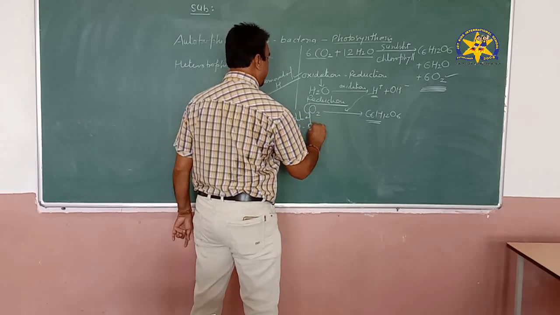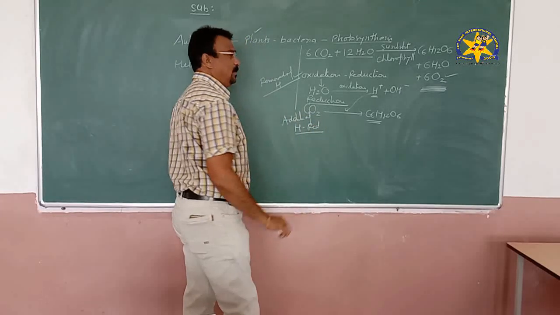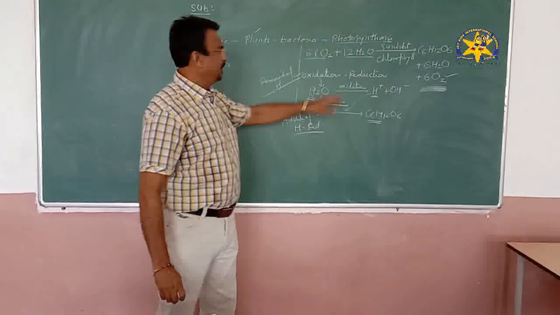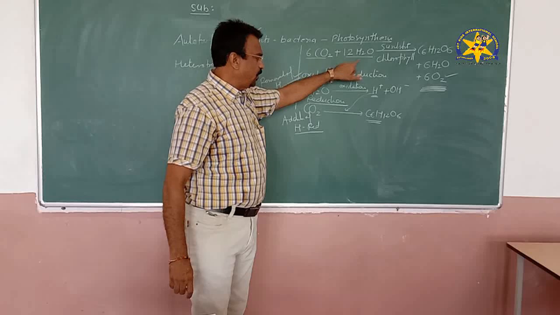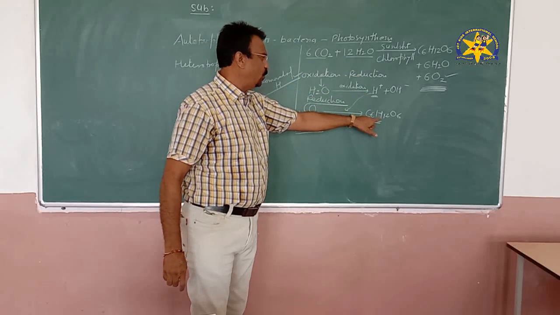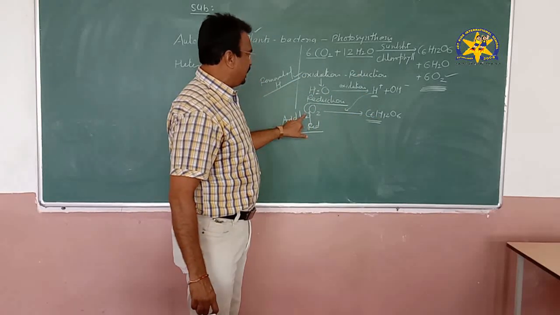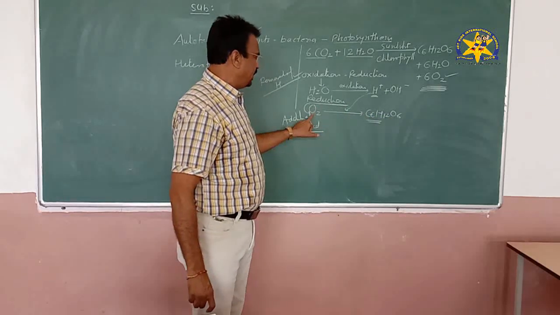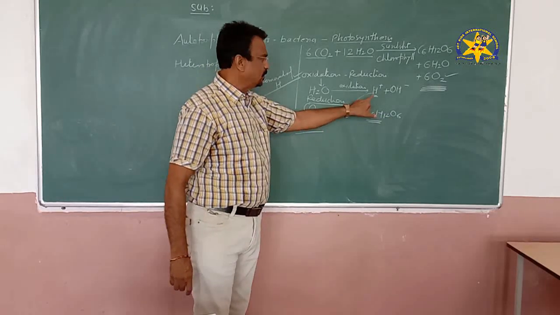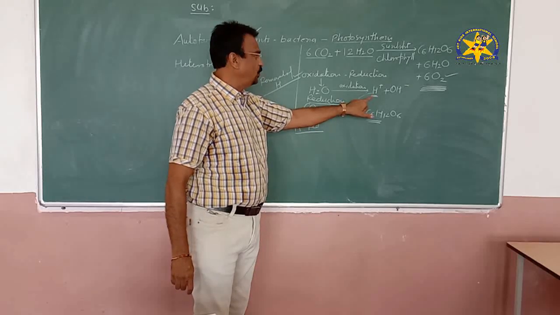So here, what is the role of water? The main role of water is to give hydrogen, because for the formation of glucose there is a need of hydrogen. Carbon is available from carbon dioxide, oxygen is available from carbon dioxide, and what is needed here? Hydrogen. Who will provide hydrogen?